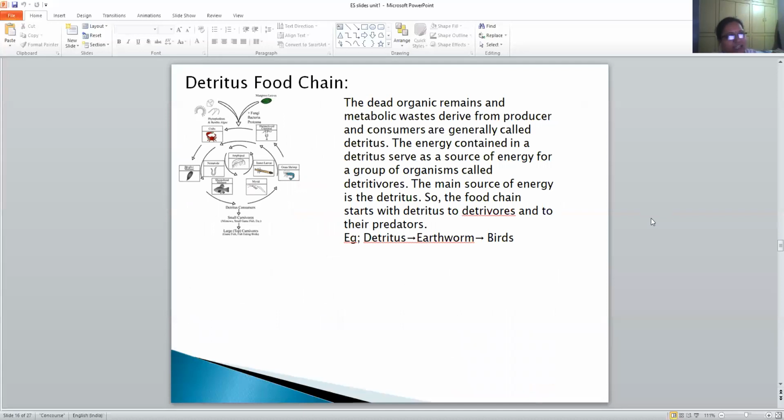Then coming to the detritus food chain. The dead organic remains and metabolic waste derived from the producers and consumers are called detritus. The energy contained in detritus serves as a source of energy for a group of organisms called detritivores. So the main source of energy is the detritus. The food chain starts with detritus, goes to detritivores and then to their predators. Detritus, then earthworm, and then birds is given as an example.